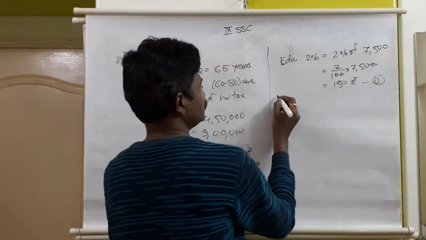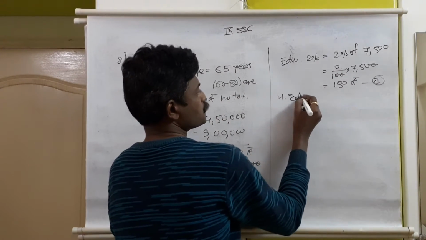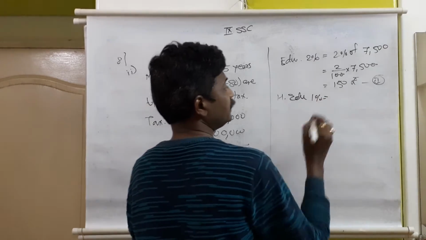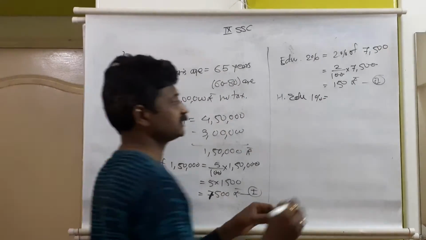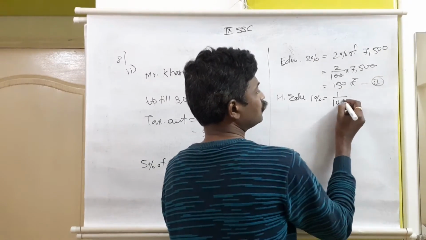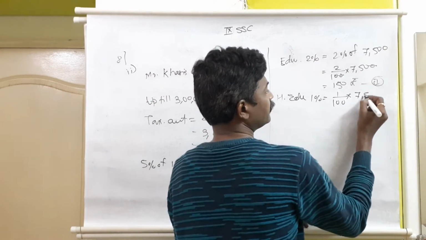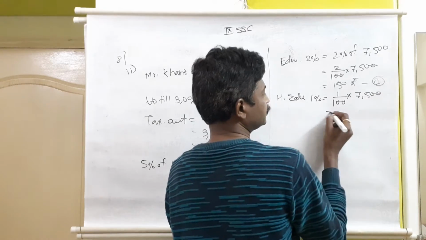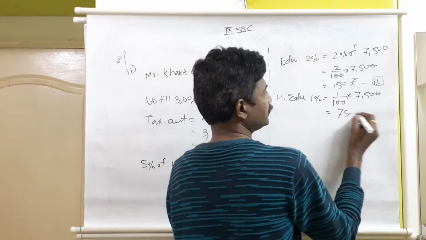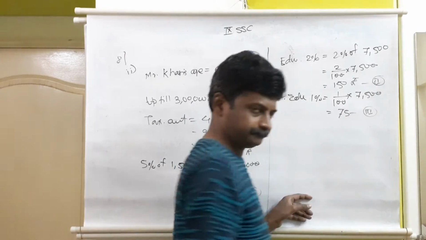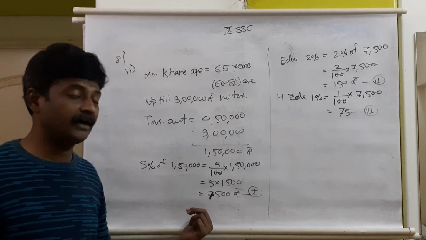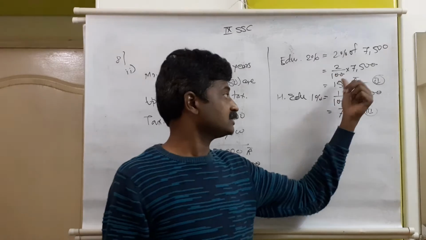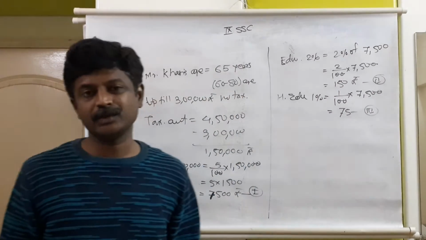Higher education fees is 1%. 1% of the tax. The tax is 7,500, 1% of that. 1% means out of 100, 1. Then out of 7,500, how much? 2 zeros get cancelled. 75 ones are 75. Equation number 3. First is tax, exact tax 7,500. 2% is the education fees. 1% is the higher education fees.